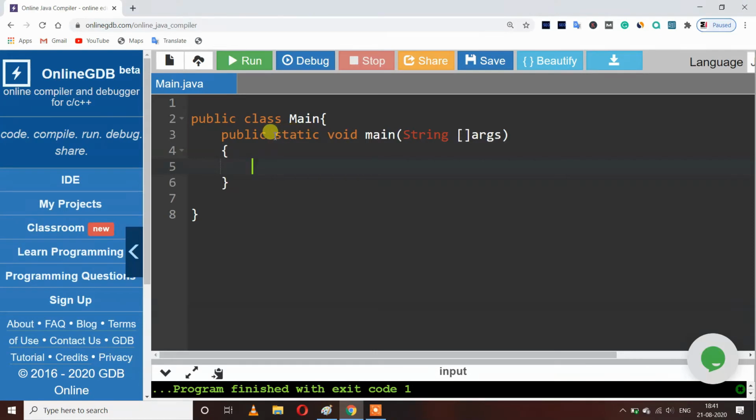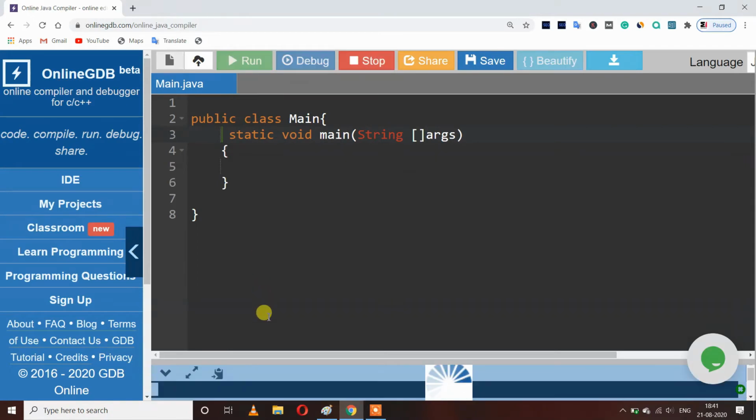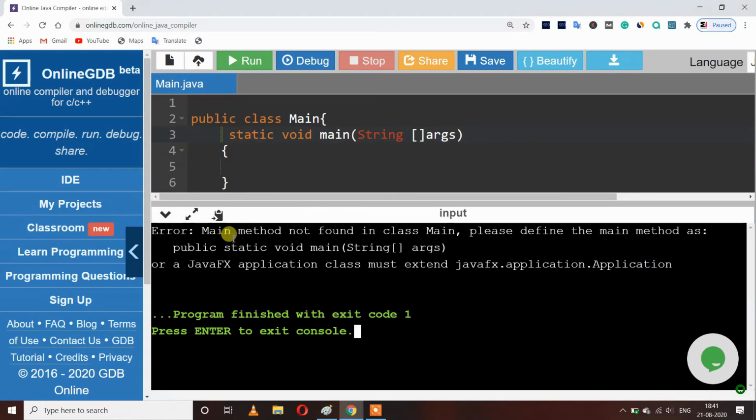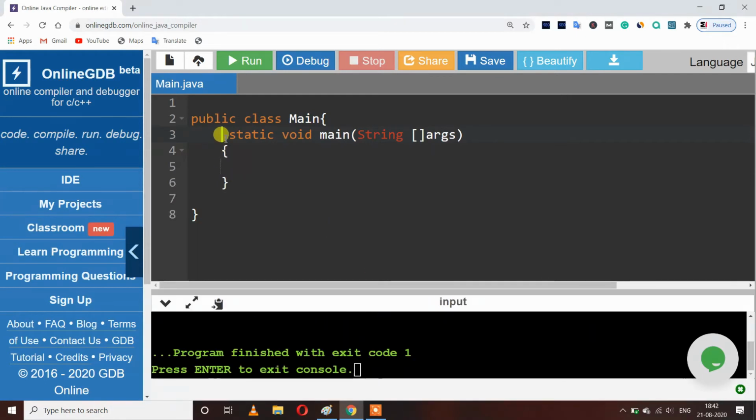Let's see, if I don't declare this method as public, what will happen? Let's try to run it. Here you can see main method not found because JVM is not able to access it. So now again change it to public. After this we have to write static because we don't want to make any object of this class, and we also don't want any return value, so we have written void. And here main is the name of our main method.